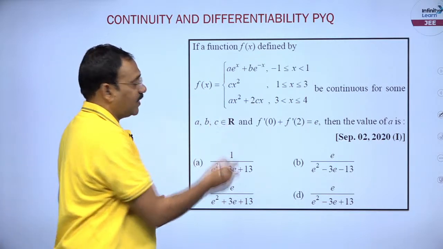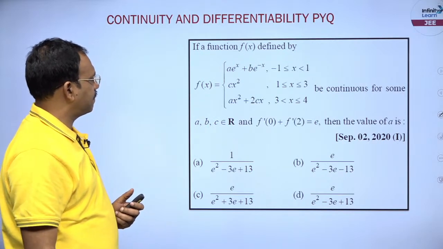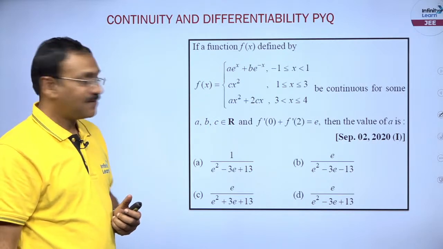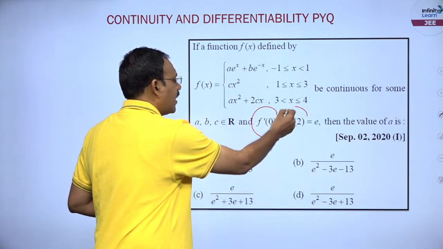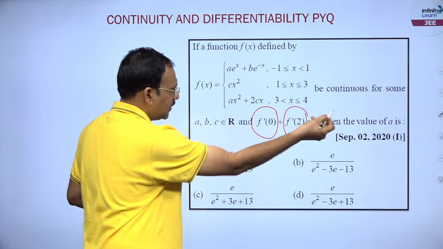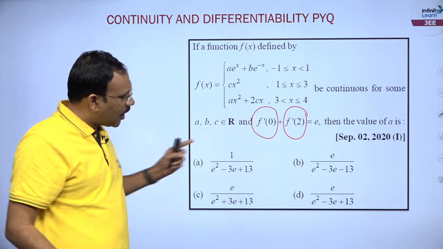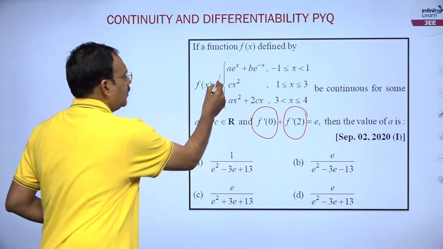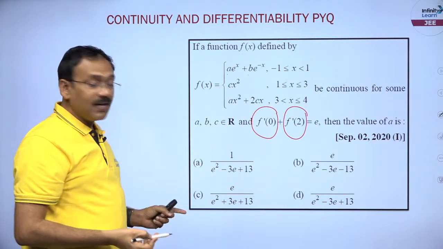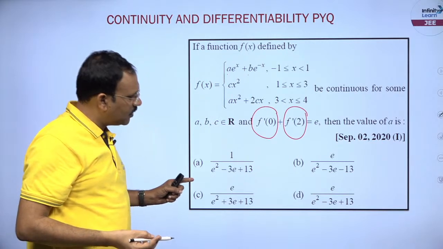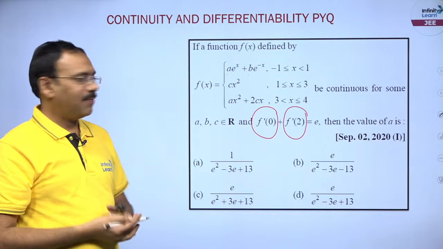f of x is given, piecewise definitions. And after this, what is given? f dash of 0 plus f dash of 2 is given as E. Find the value of A. Arey yaar, first have a look at the options. In the question A, B, C, 3 unknowns are there, whereas in the options there is no B, there is no C. That means you need to eliminate B and C. That is point number 1.